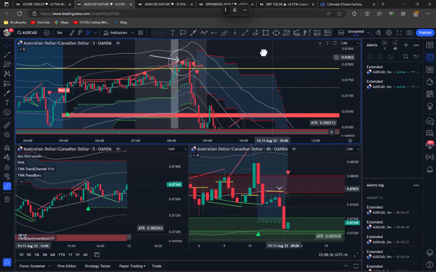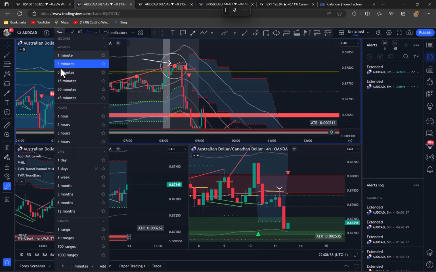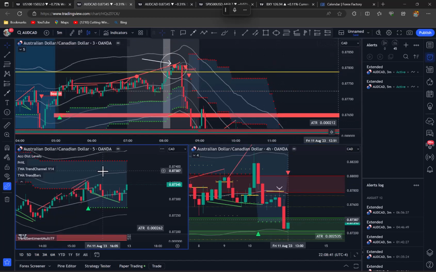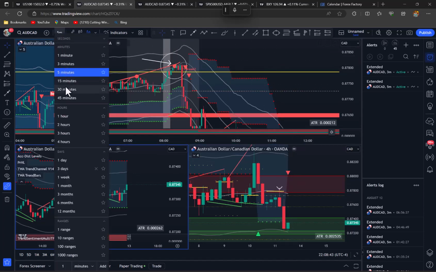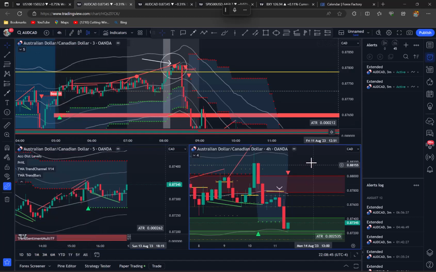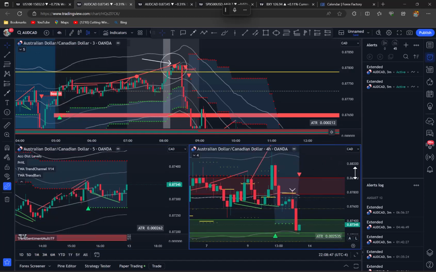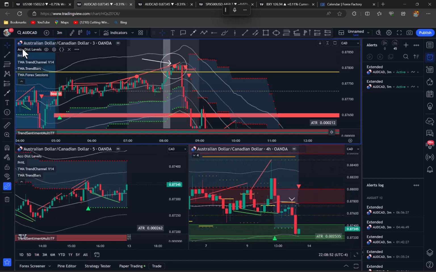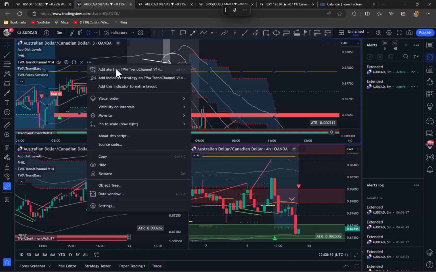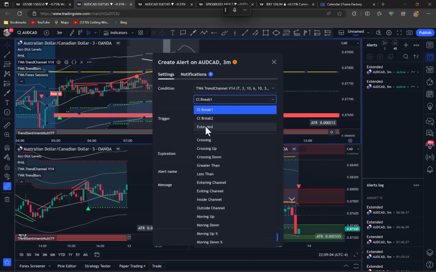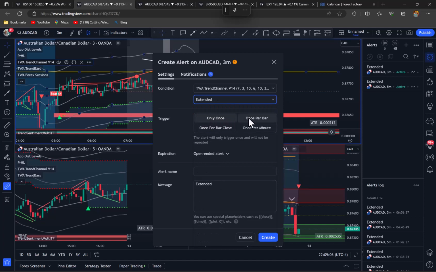The top, this chart here, we're going to select a 3-minute chart, and over here on the left we're going to select 5. This one here is a 4-hour chart, and we're going to come back to that in a minute. Drop the list, go to the trend channel, click these three dots, add alert, and we're going to go for the extended, once per bar, open-ended, go to notifications,